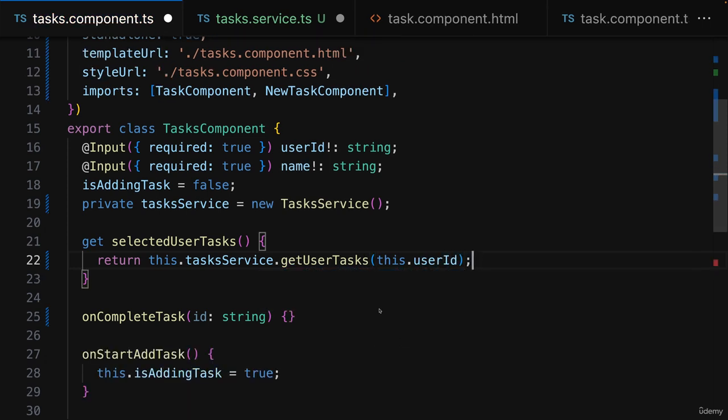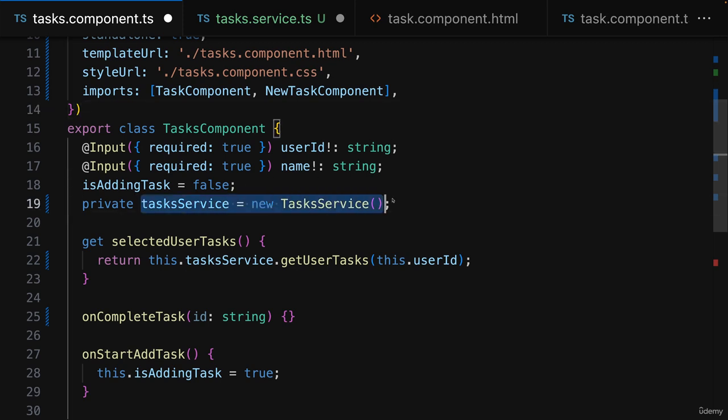But this approach has a huge problem. If we instantiate this class here like this, then we'll have one instance of this service in this component. But if we then want to use the service in another component as well, we would create a separate, independent instance of that service there.